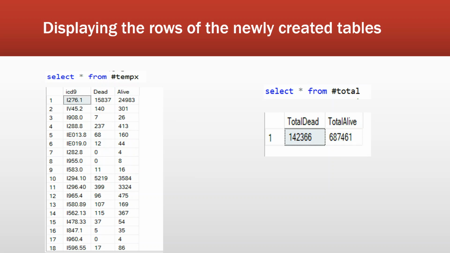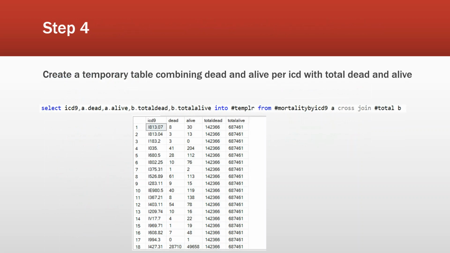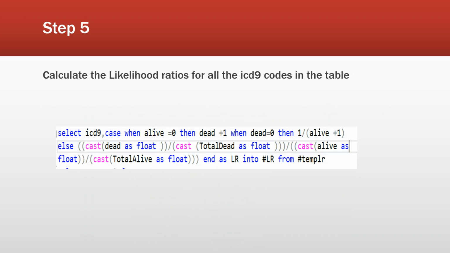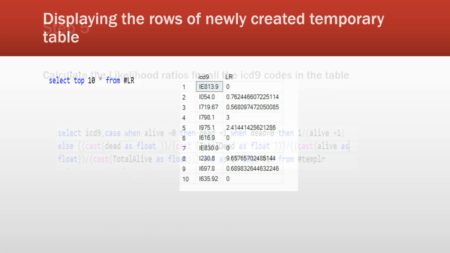The temp table displays the ICD-9 codes and the dead and alive patients corresponding to the particular ICD-9. The total temporary table displays the total dead patients and total alive patients in the given data. Step 4. Create a temporary table combining dead and alive patients per ICD-9 with total dead and alive. By using the following query, we can create a table showing the ICD-9, dead, alive, total dead and total alive patients in the table. In step 5, we calculate the likelihood ratios for all the ICD-9 codes present in the table.